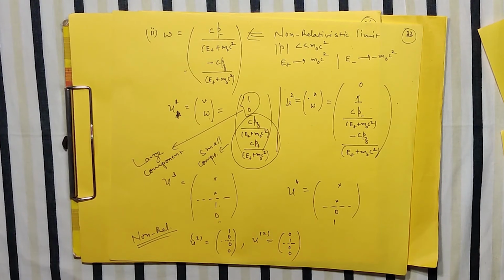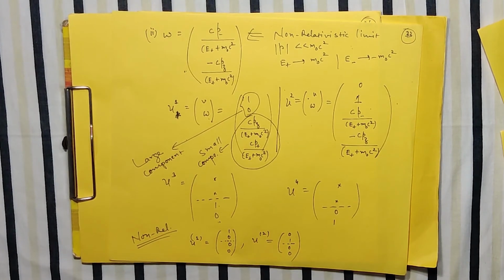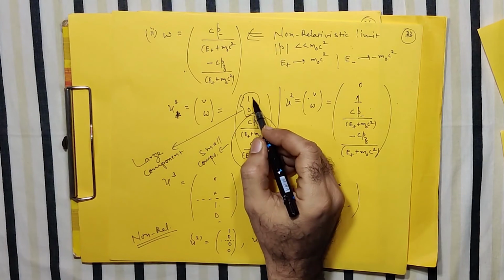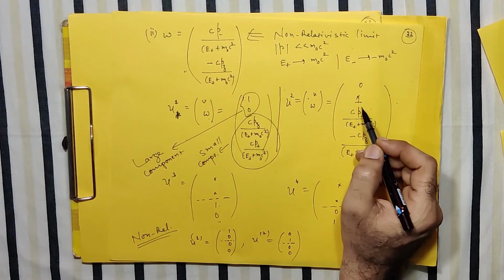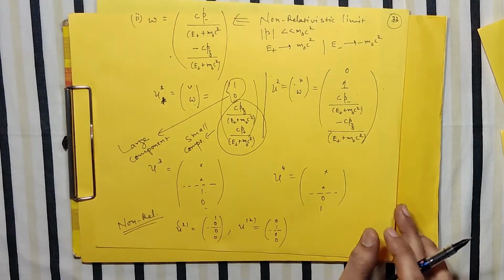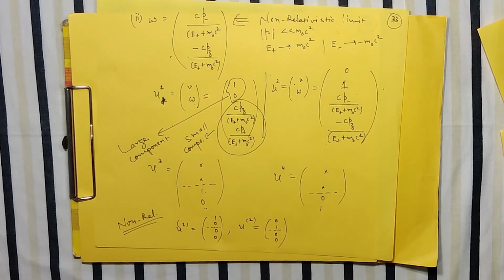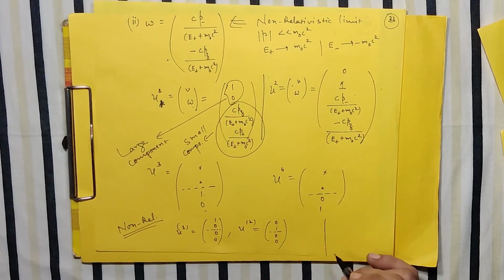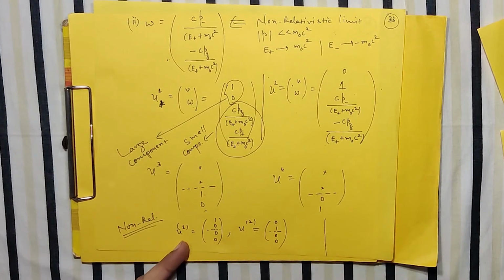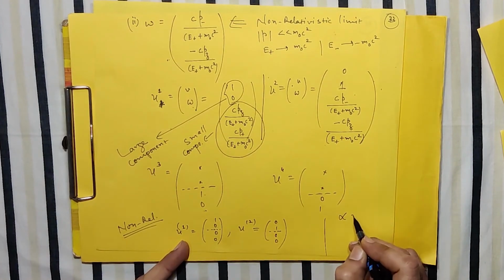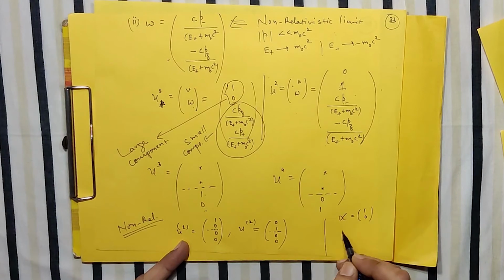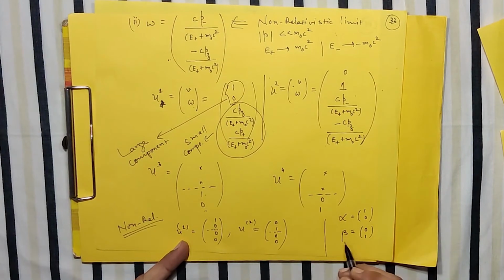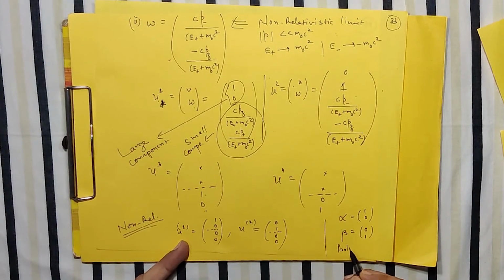Another property, if we just look at this, and in fact this was the reason, though I did not disclose it in the beginning, that this v, which we have taken as (1, 0) or (0, 1), is something similar to your spin wave function of Pauli. We know that in the Pauli discussion for the spin, at that time the symbols which we have used are alpha, that is something like your (1, 0), and beta, which we have taken as (0, 1). So this is your Pauli spin wave function.